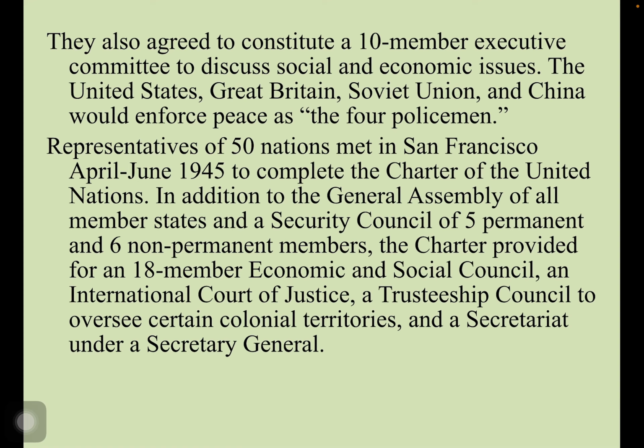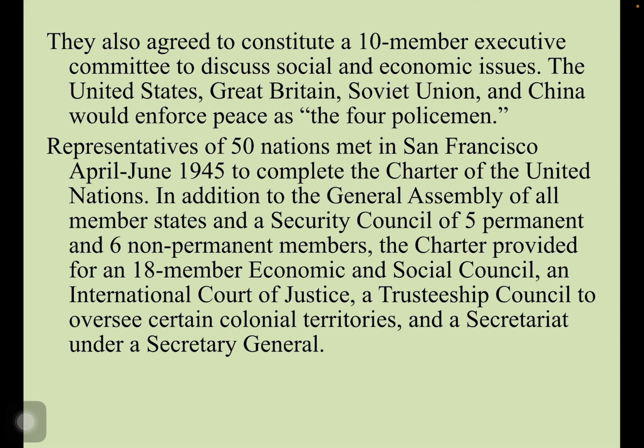Representatives of 50 nations met in San Francisco in April-June 1945 to complete the Charter of the United Nations. In addition to the General Assembly of all member states, a Security Council of 5 permanent members and 6 non-permanent members.